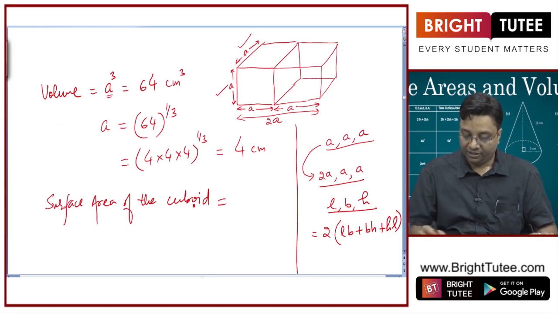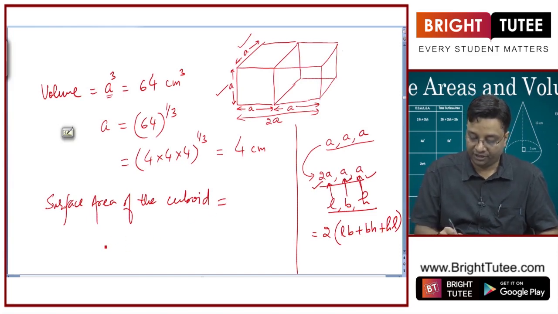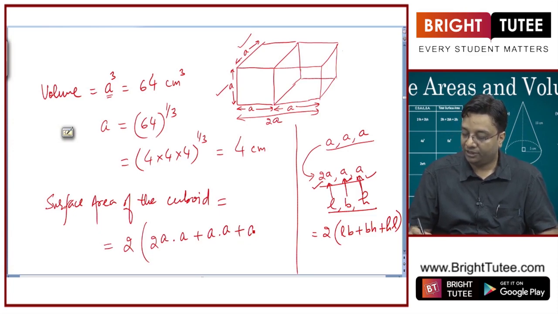So we will put these values 2A, A and A in place of L, B and H. So the surface area of the cuboid is equal to twice of, L replaced by 2A, B by A, plus B by A, H by A, plus H by A, L by 2A.